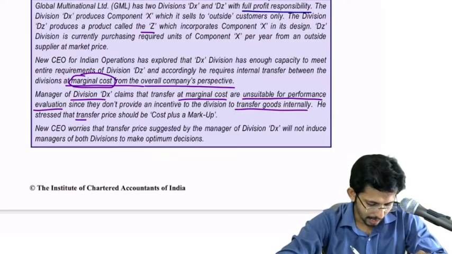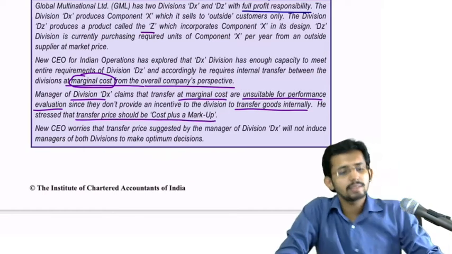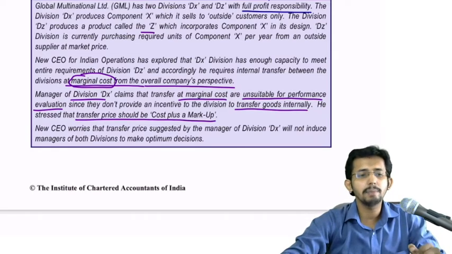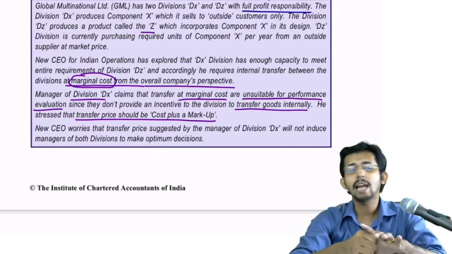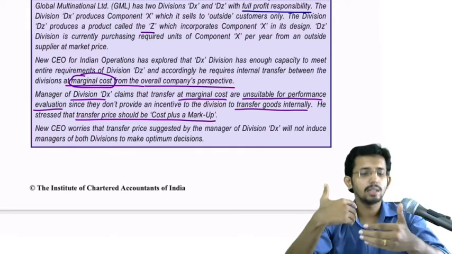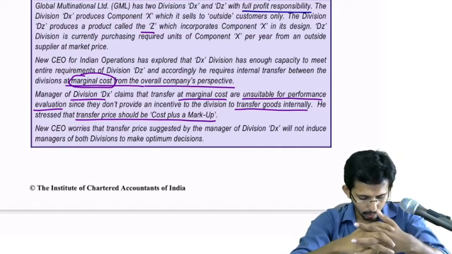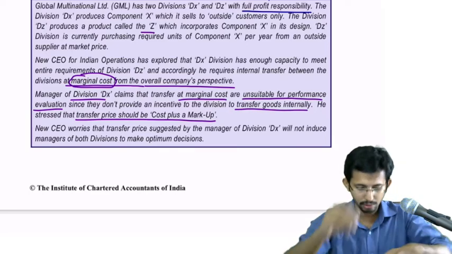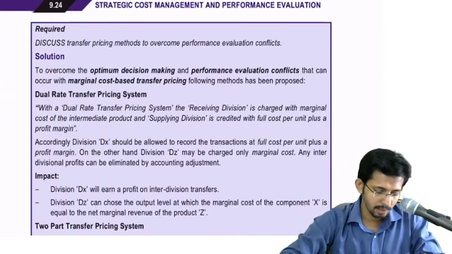Now going further, he stressed that the transfer price should be cost plus a markup. The manager of division X specified that we can't fix the TP at marginal cost, but it should be cost plus a specified markup, so that this will help the division improve its profitability and encourage the division to sell internally. Now the new CEO worries that the transfer price suggested by the manager of division X will not induce managers of both divisions to make optimum decisions. Required: discuss transfer pricing methods to overcome performance evaluation conflicts.